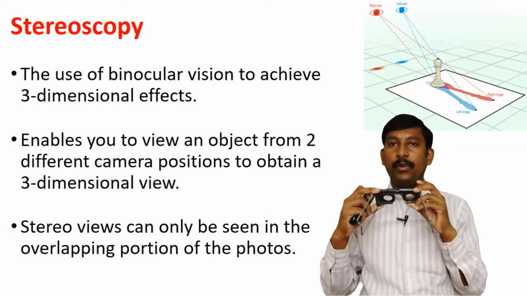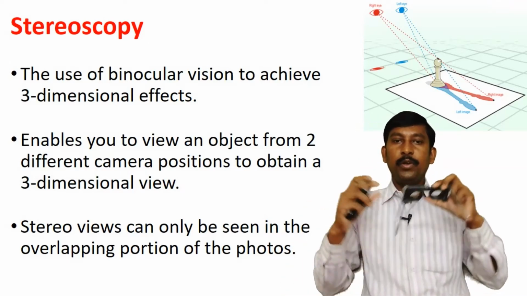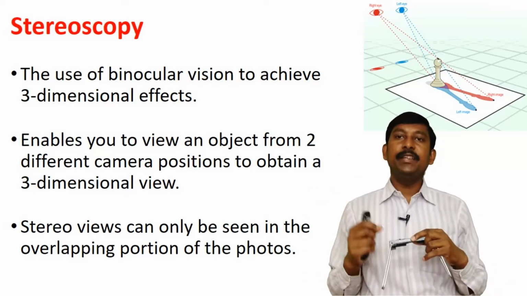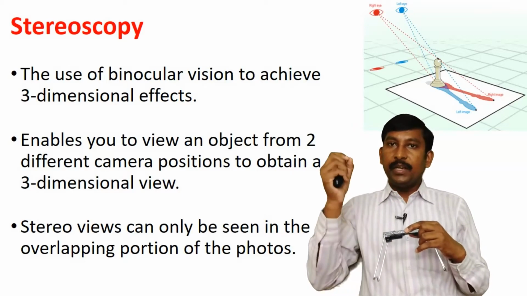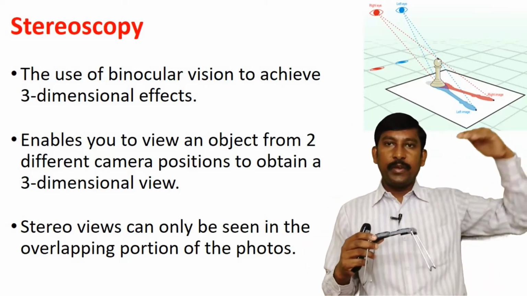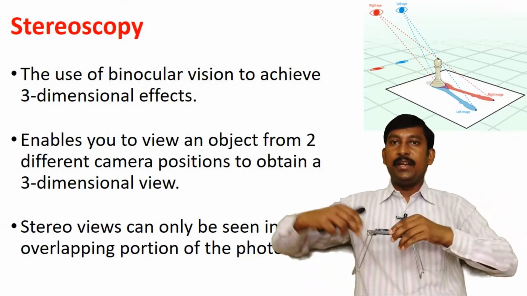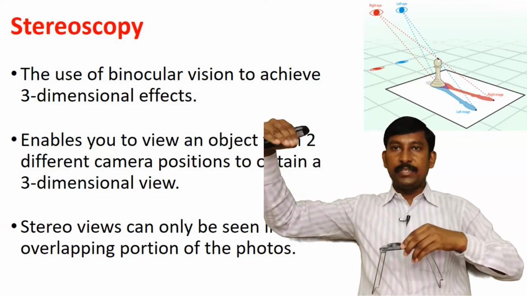It enables you to view an object from two different camera positions to obtain a three-dimension view. In stereoscopy, you capture one photograph from this position and a second photograph from this position.